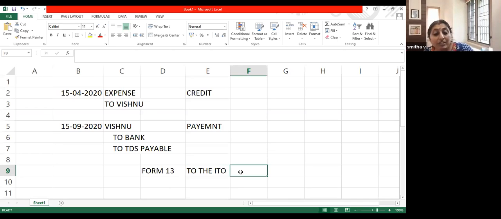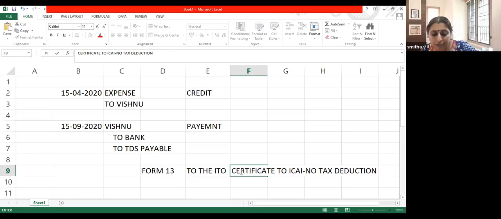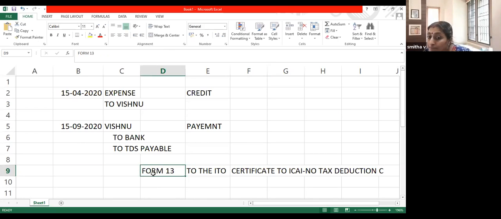And if the income tax officer sees that this is a genuine case, that what Vishnu is saying is absolutely right, he is facing some difficulties, then the income tax officer will issue a certificate to ICAI telling that please don't deduct TDS: a no tax deduction certificate. For that, Vishnu has to make an application in Form number 13 to the income tax officer for non-deduction of tax.